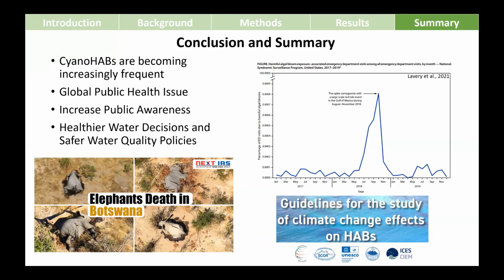Basically, to tackle cyanoHABs and to avoid future public health hazards, we need to be more aware about cyanoHABs, and we need to employ more such infrastructures so that we can make healthier water quality decisions and safer water quality policies in practice. Thank you so much.